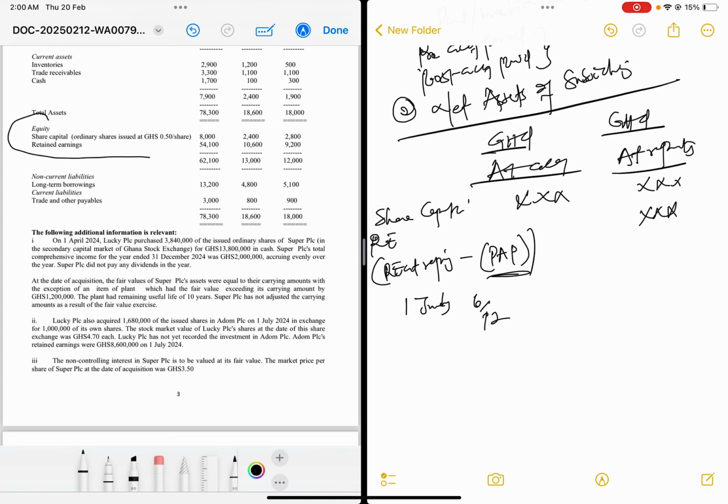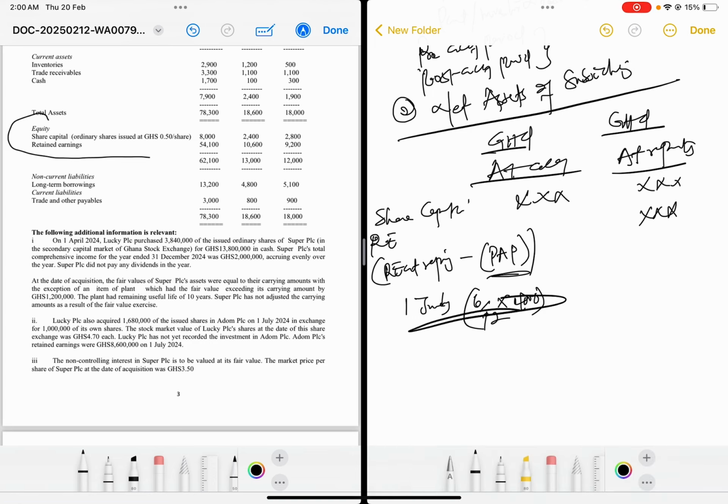So what it means is that the post acquisition profit is 6/12 times the profit that they made for the whole year. So maybe they made a profit of 4,000, then you multiply 6 over 12 times the profit of 4,000. Then you subtract it from the retained earnings at the end of the year. Then that balance comes here. Now take note of this.